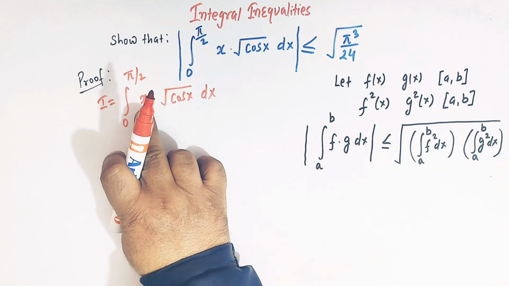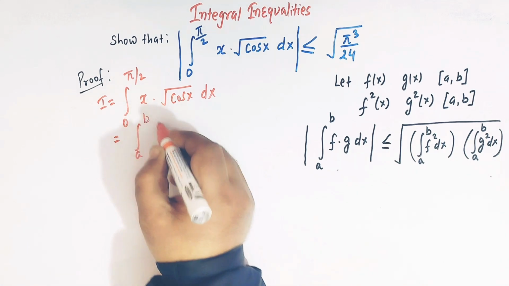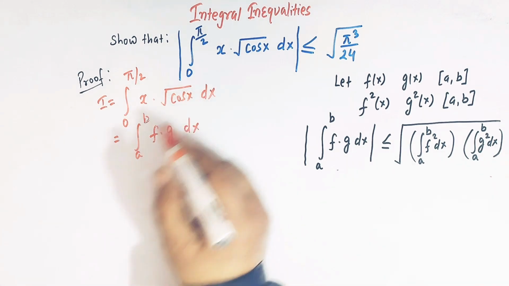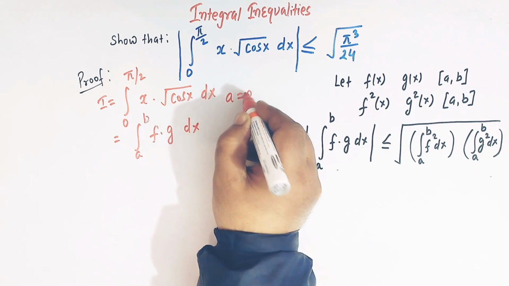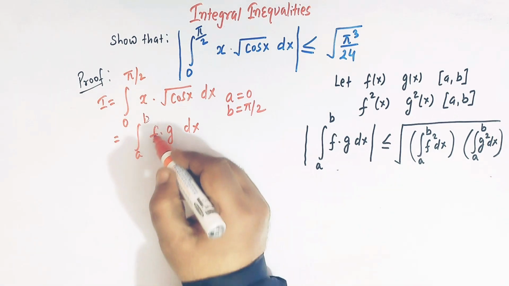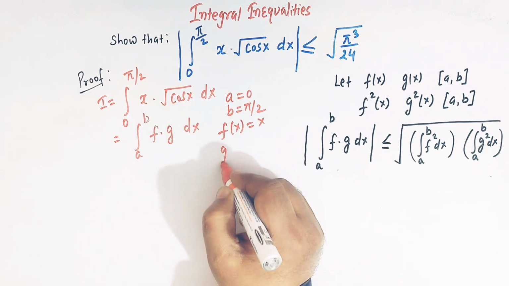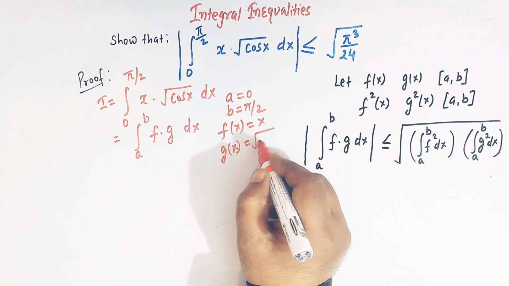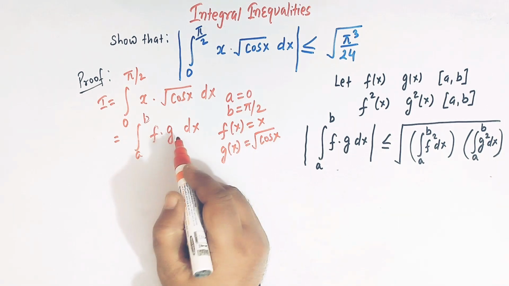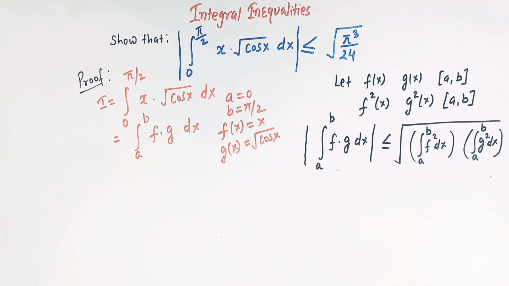Now if we compare this integral with the integral a to b f times g dx, we can easily see that a is 0, b is pi by 2, the lower limit is 0, the upper limit is pi by 2, and the function f may be taken as x, and the function g of x may be taken as square root of cosine x. We may also interchange the functions: either we can take g of x as x or f of x as square root of cosine x.